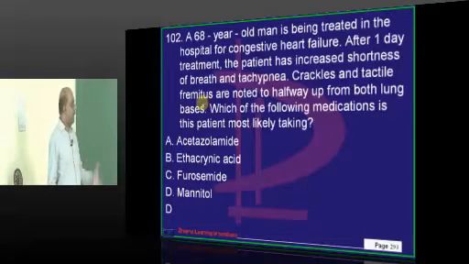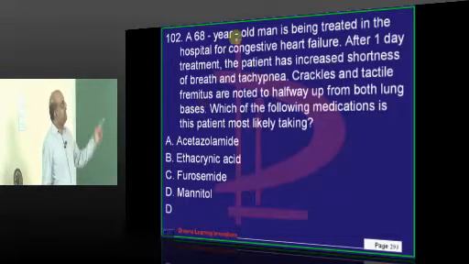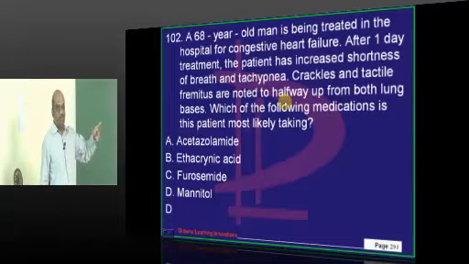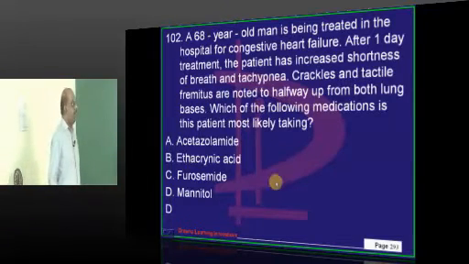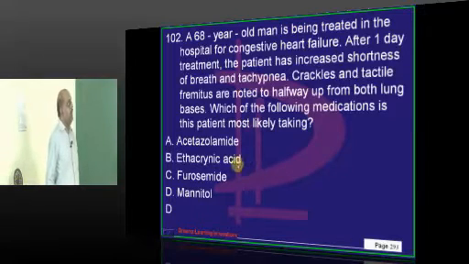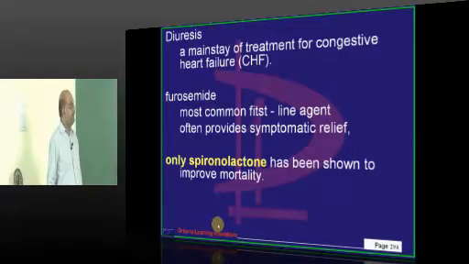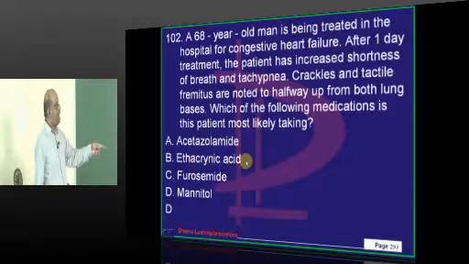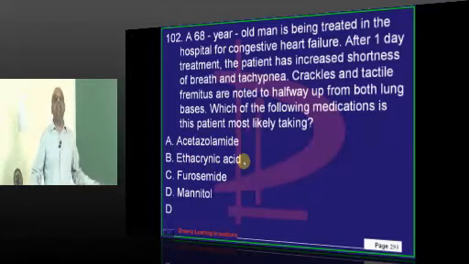Now, there is a pulmonary edema. A 68-year-old man with CHF is there. Crackles and fremitus are noted. Which drug is he most likely taking? If it is furosemide or acetazolamide or ethacrynic acid, any of the diuretics, it will relieve edema.